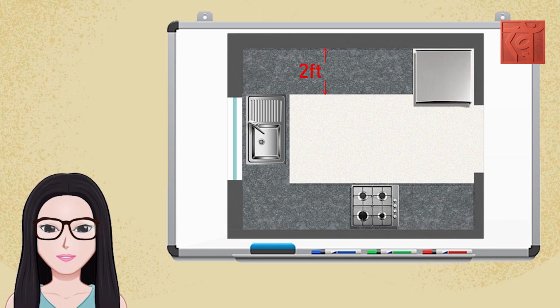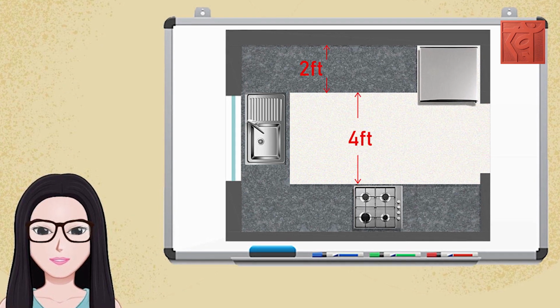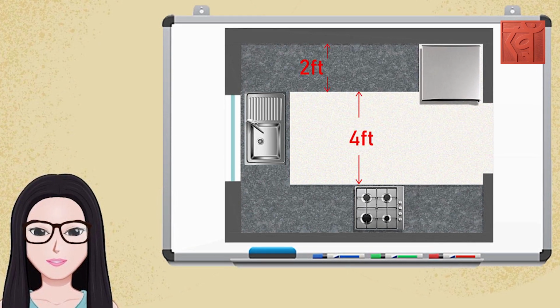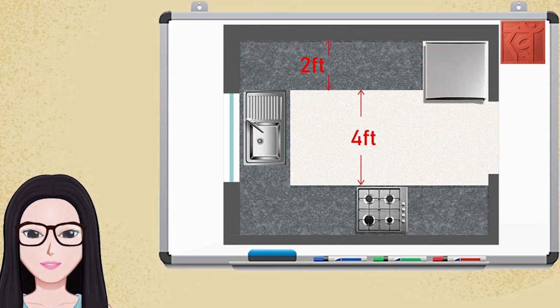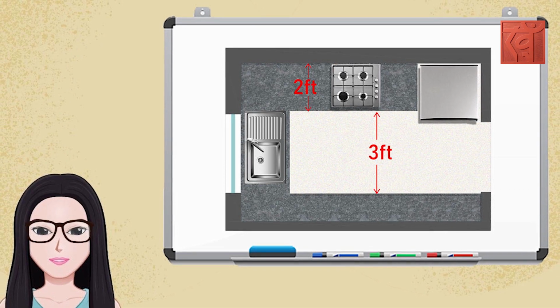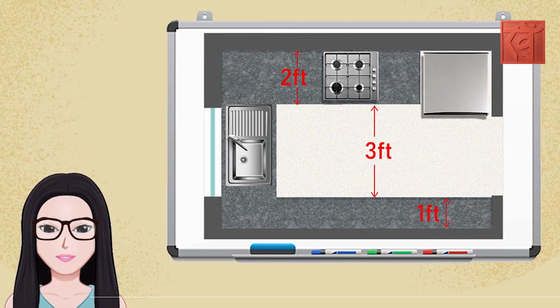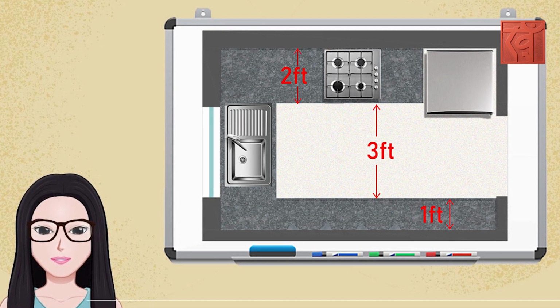Counters are 2 feet wide. I recommend a kitchen aisle width of 4 feet because generally in an Indian kitchen there's more than one person working. But if you're really tight on space and you work alone in the kitchen, then you can go down to 3 feet for the aisle width. And by doing this, you may also add a narrow row of shelves.